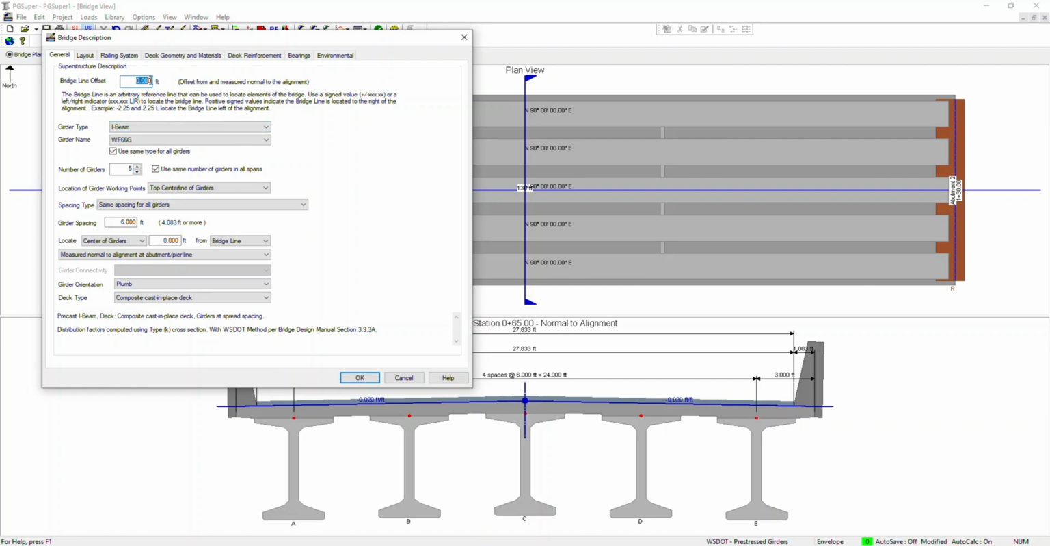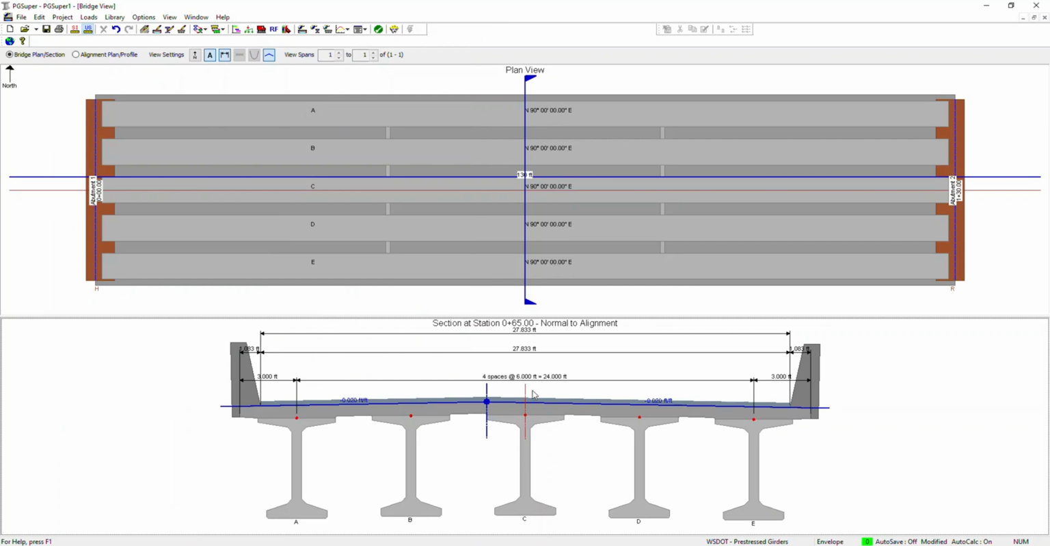So let's say I use 2 feet, which indicates that the bridge line will be 2 feet to the right of the alignment. If I click 2 feet, then the bridge line which you created will be 2 feet to the right of the alignment. And as you can see, the crown is now at this location. If you need to change that, you can always use this, which is very useful.